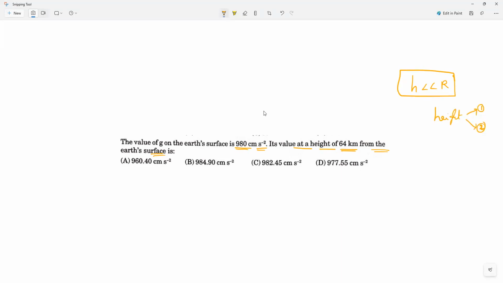So what formula can I use now, formula 1 or formula 2? It is almost negligible. The height is just 64 kilometers. It is not even in hundreds. So I have to go with which formula? Everybody? Second formula. Clear? So solve it and tell me the answer. Let me see who will say first.